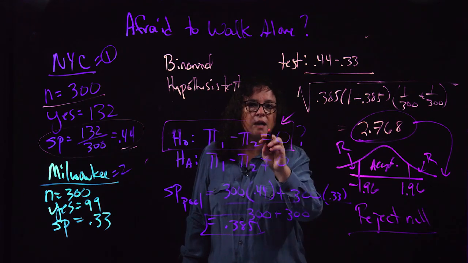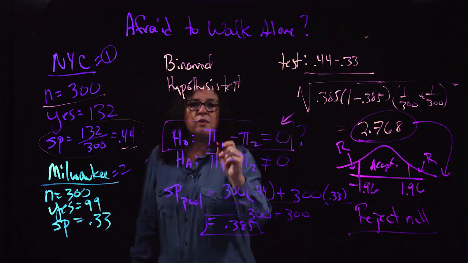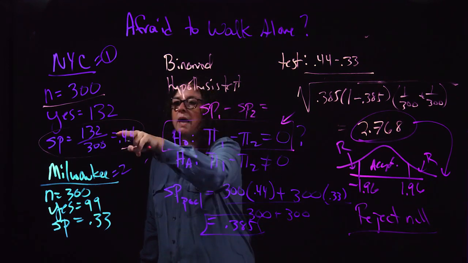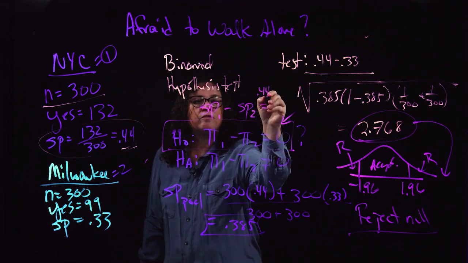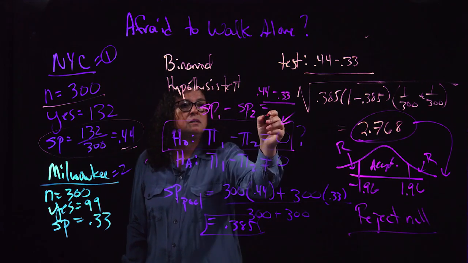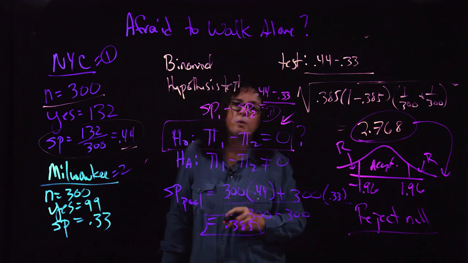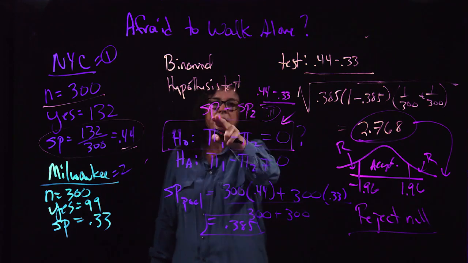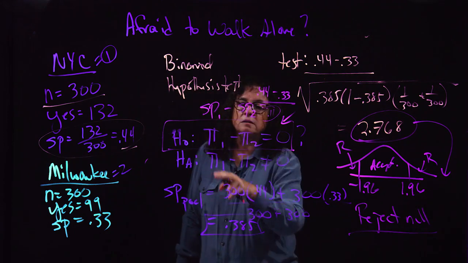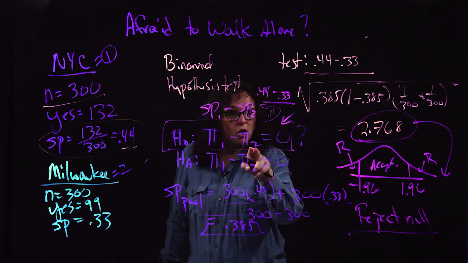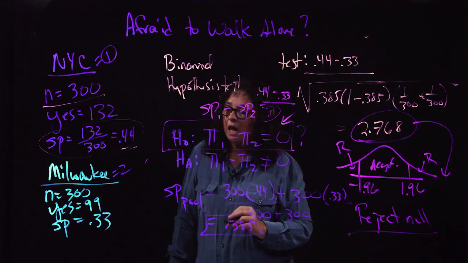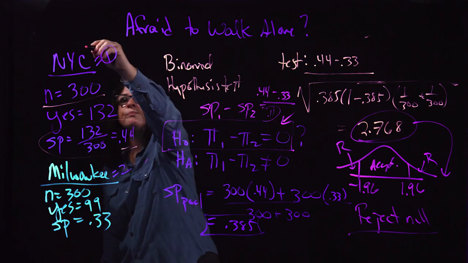Okay, if they're not the same, what are they? And this is where I look at the SP1 minus SP2. Well, SP1 is the 0.44. I subtract SP2 of 0.33. Notice that that gives me a positive number, 0.11. In other words, SP1 is bigger than SP2. That tells me that the true proportion in group 1 is larger than the true proportion in group 2. In other words, New York City is scarier.